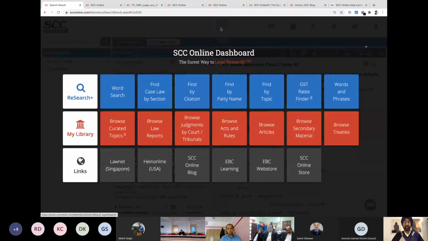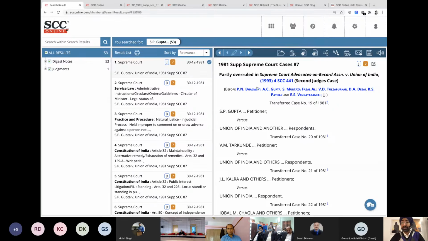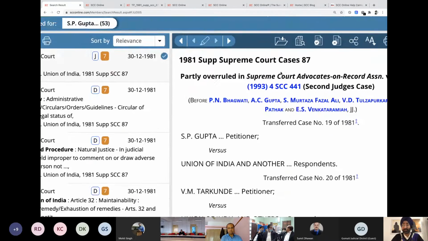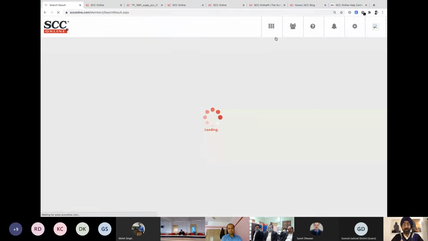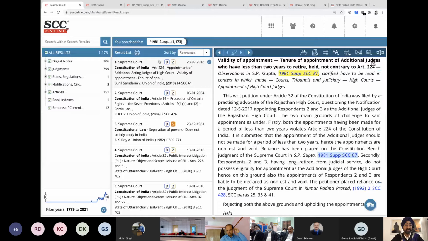No, I think there's just one more thing I can do over here. What if I want to see where all this case was ever cited or referred to? Now it's a 1981 judgment, and I want to see where all this case was subsequently cited. So this was Smart Copy. Next to Smart Copy is a feature of Case Reference. If I click on this Case Reference, it's going to automatically change the runner algorithm, which will give me all the cases wherein the SP Gupta case was ever cited.